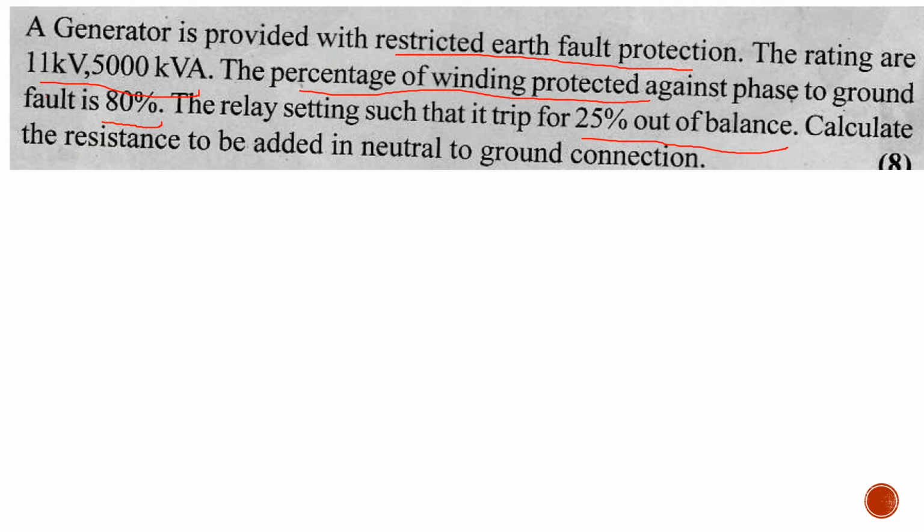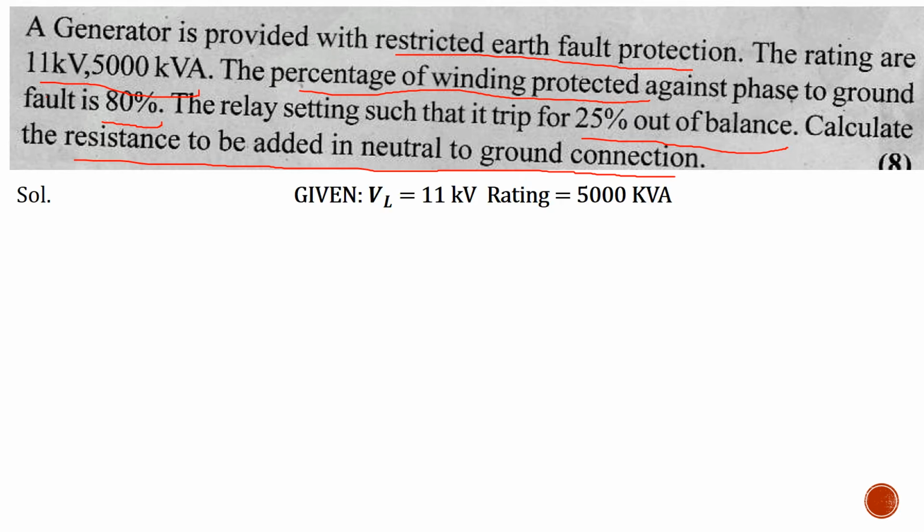The relay setting is provided as 25% out of balance. You need to calculate the value of the resistance to be added in the neutral to ground connection. So in this question, we have to find the value of the resistance. Starting the solution, firstly, the values which are given: line voltage is given and the rating is provided.